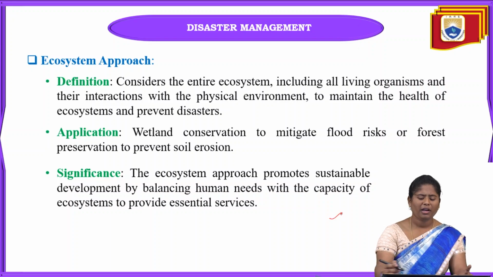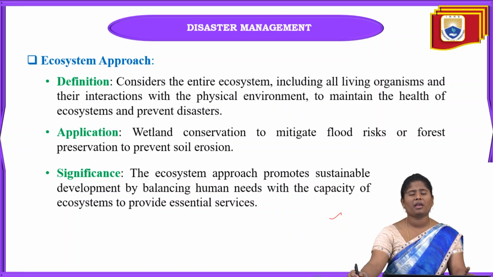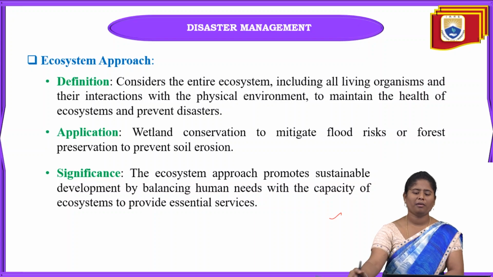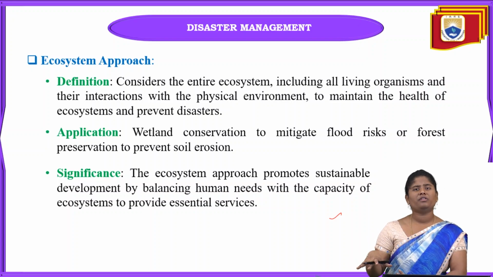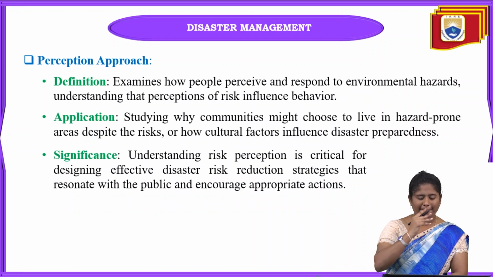Okay, and the next one is significance. In this ecosystem approach we can also promote sustainable development by balancing human needs with the capacity of the ecosystem. Overall, in this approach we have to mainly analyze and balance these human needs, as well as the livestock and the living organisms in our environment. We have to be very careful and do everything to preserve this type of ecosystem. Okay, next one is